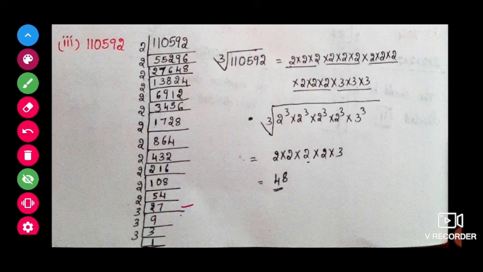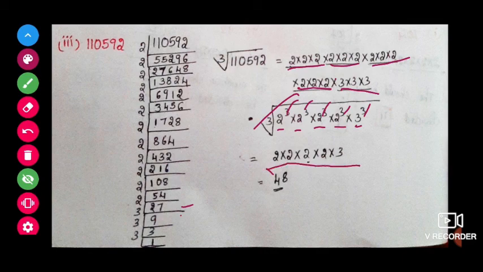So we can write this number as 2 into 2 into 2, 2 into 2 into 2, 2 into 2 into 2, 2 into 2 into 2, 3 into 3 into 3. Now make out the sets: three 2s as one set and three 3s as one set. So we can write this as 2 cube into 2 cube into 2 cube into 2 cube into 3 cube. Now all these cubes and cube root will get cancelled. Now we will get 2 into 2 into 2 into 2 into 3. So 2 2s are 4, 4 2s are 8, 8 2s are 16, 16 3s are 48.